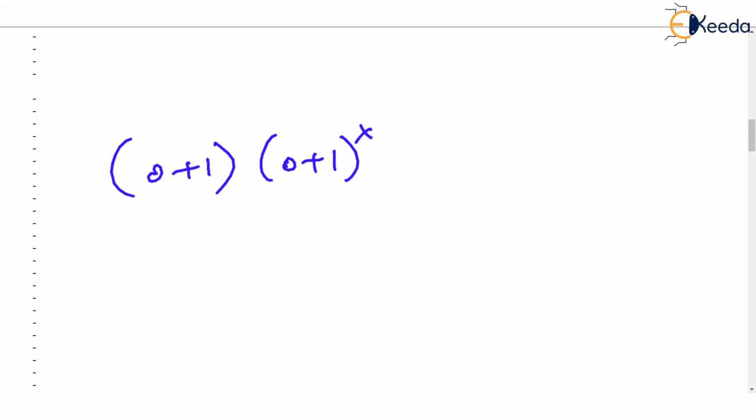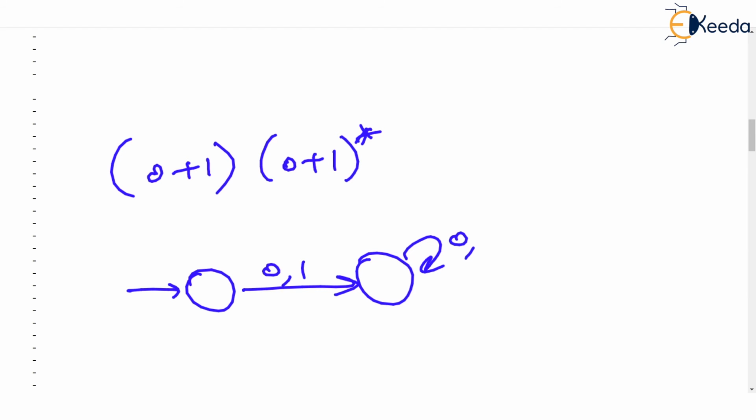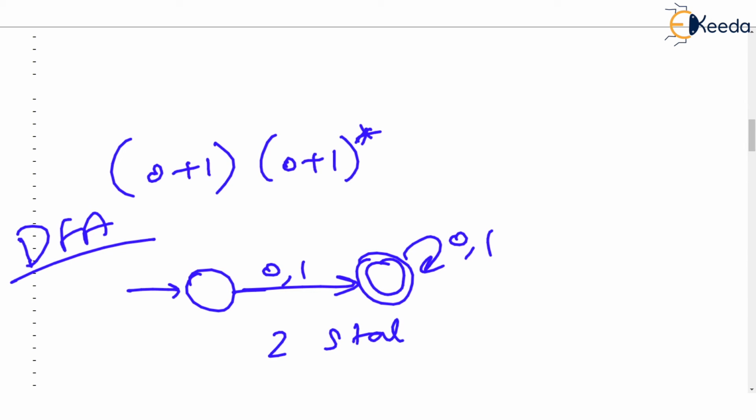Now tell me, can you draw an FA for this? Yes. The initial state has 0 or 1, and now we can loop on 0, 1. This is the final state. You see, this is a DFA now. Clearly observe, this is a DFA. We don't have multiple transitions on any input, and the answer is that two states it will be. A minimal DFA of two states is required for such a regular expression.